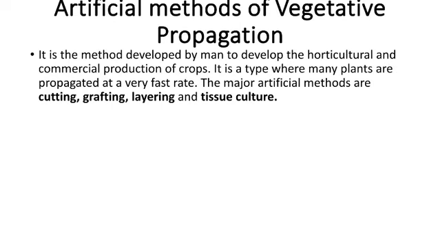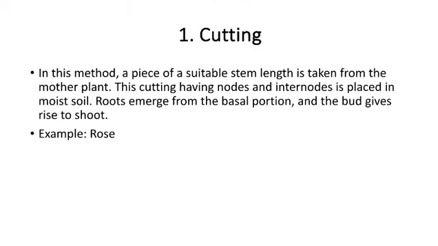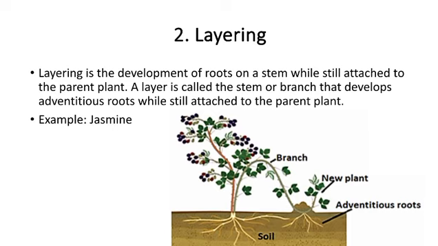Artificial methods of vegetative propagation, that is, with man's intervention. We simply have just a few of them. That's cutting, grafting, layering, and tissue culture. Cutting is simply when a suitable stem is cut off from a parent plant and replanted to grow up and produce a whole new organism, like for example the mango, the rose, and so on.